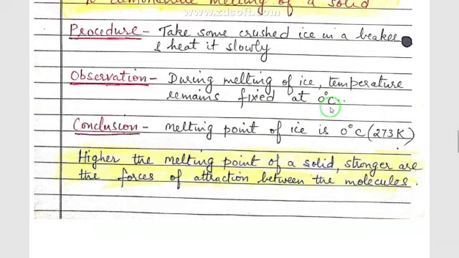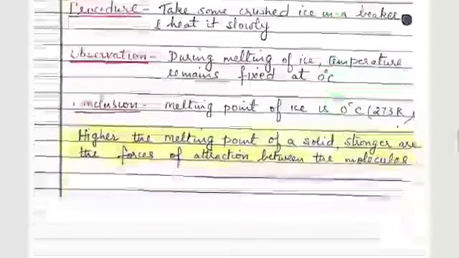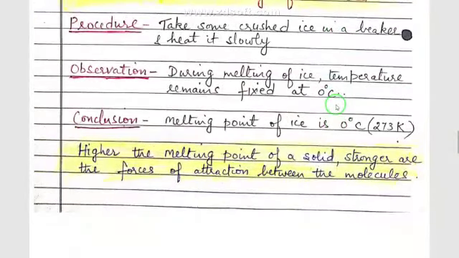Conclusion. What is the conclusion drawn? That the melting point of ice is 0 degrees Celsius or 273 Kelvin. It means the fixed temperature where the ice starts melting is called the melting point of the ice. And unless and until the whole of the ice has melted, the temperature remains fixed there only.